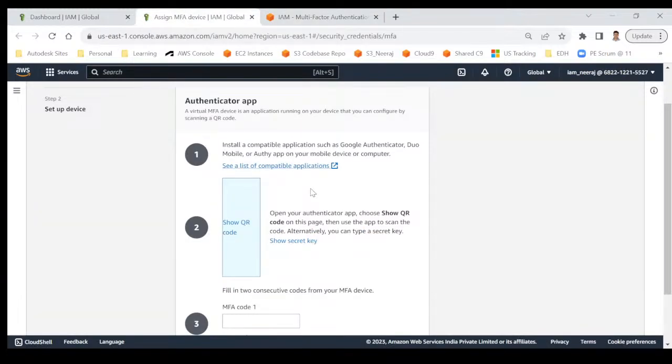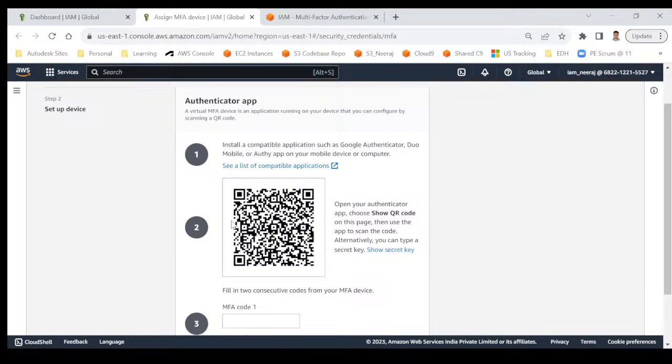Once you have installed the app on your phone, there's a plus button over there. You click on the plus button and it will show you the option of scanning a QR code. So you can click on this one, show QR code, and scan from your mobile app. You can do it from there.